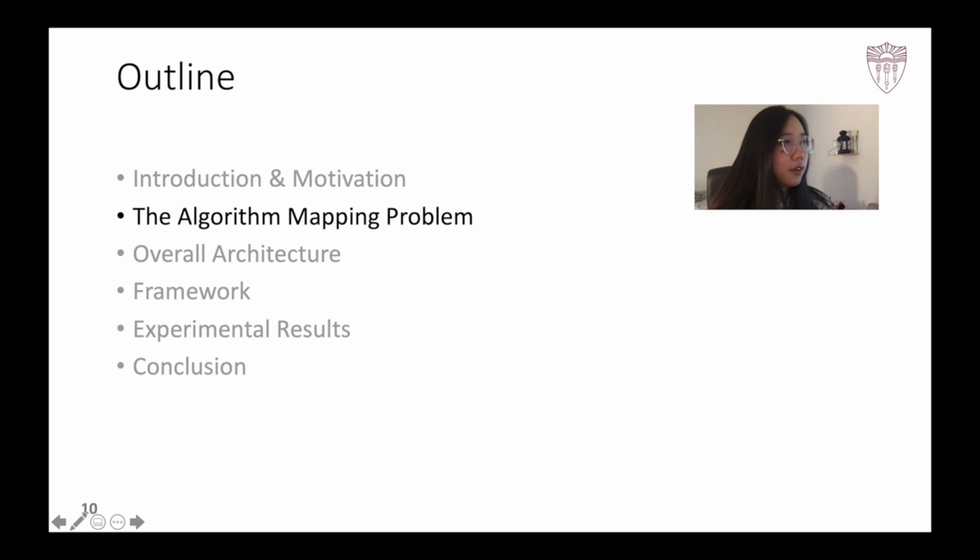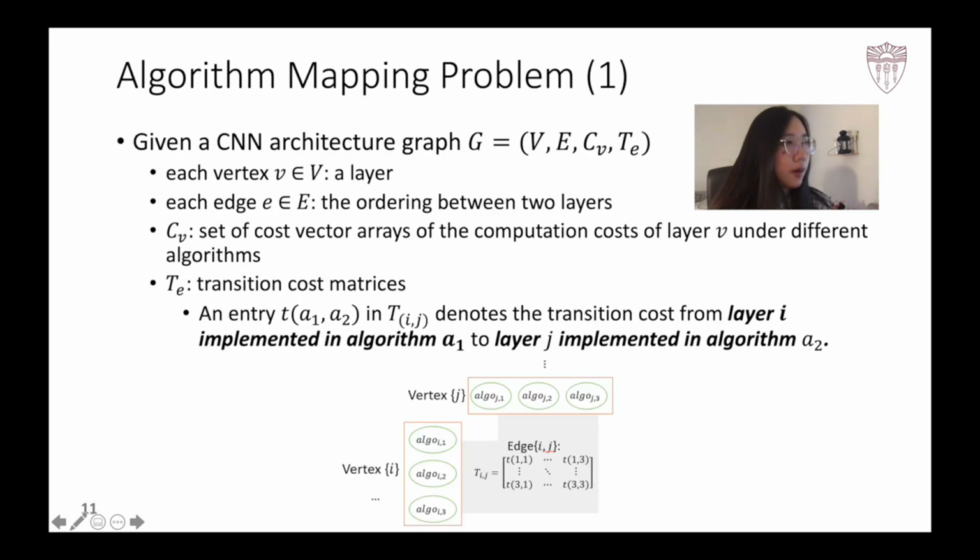We first explain our formulation of the algorithm mapping problem. We assume a CNN graph is known, with a set of vertices representing layers and a set of edges representing the ordering between layers. Each vertex is associated with a cost vector C, whose entries are the computation cost of performing a specific algorithm on the current layer.